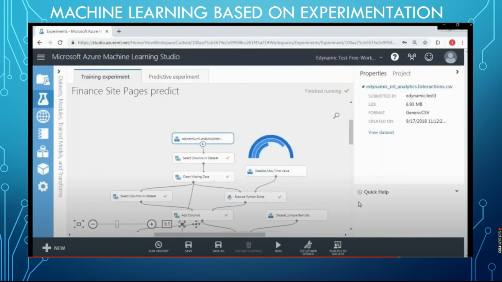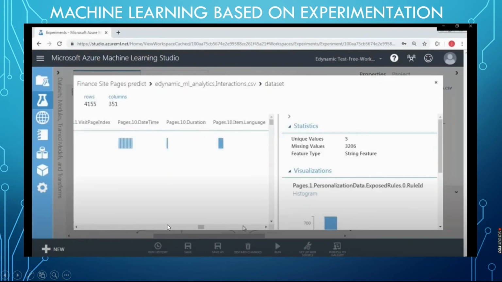Here from Excel we are loading the data into our Azure Machine Learning Studio server. This is the data flow diagram which shows how the data flows. From here the data flows, gets segregated, and based on that it will be clustered. The next video shows how the data sets are loaded from Excel. For example, it has 4153 rows and 351 columns.